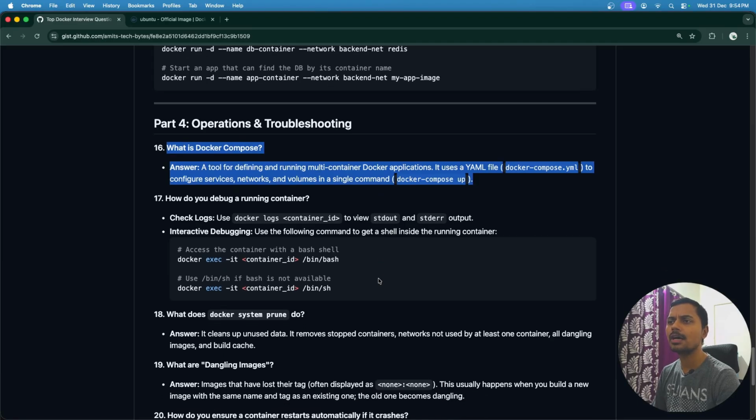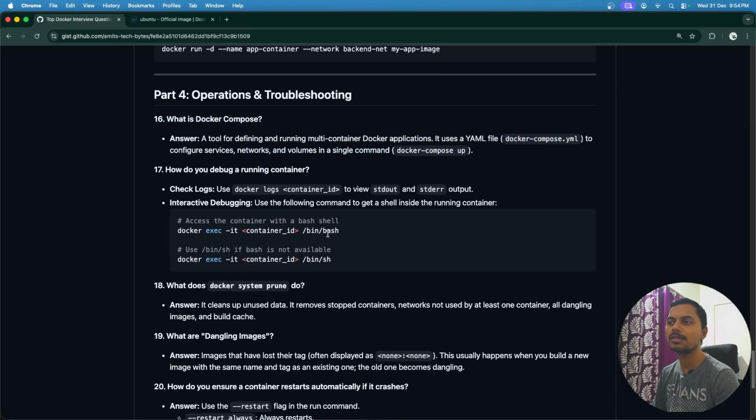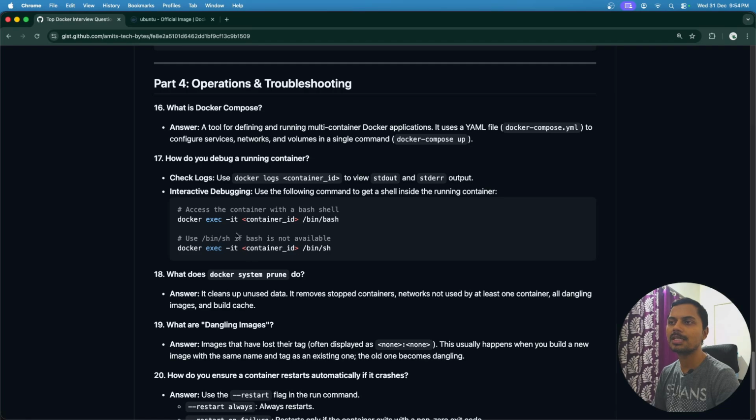Next question is how do you debug a running container? So consider one container is running. In that case, if you have to troubleshoot, if you have to check why it is running slow or what error is happening. This is usually a very important question. There are multiple ways. We can check the logs. That is the first way.